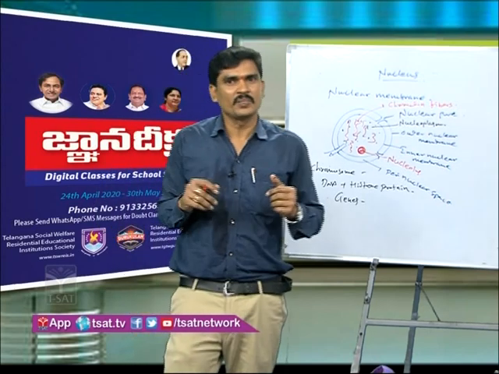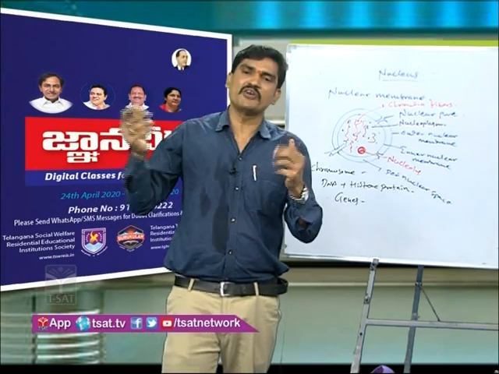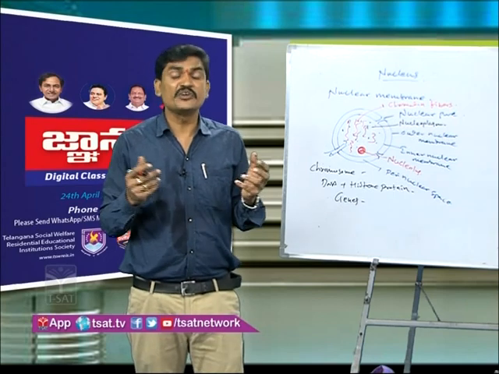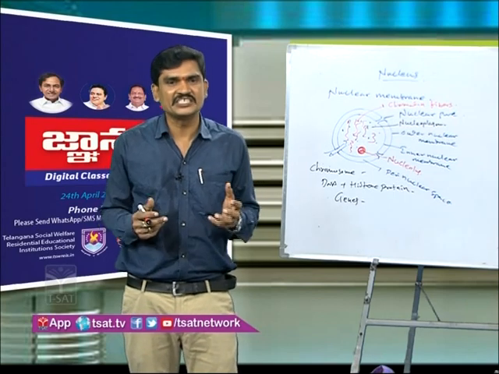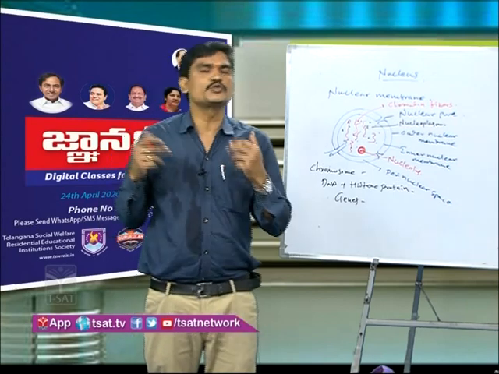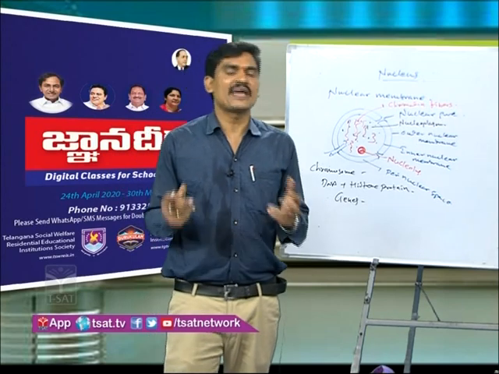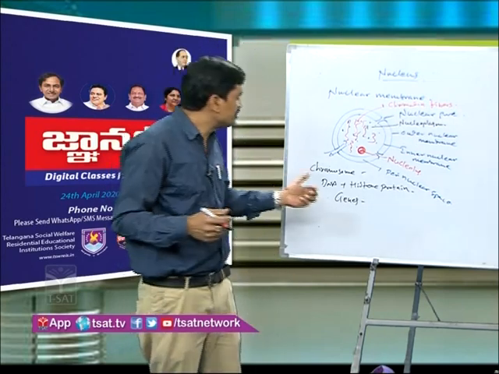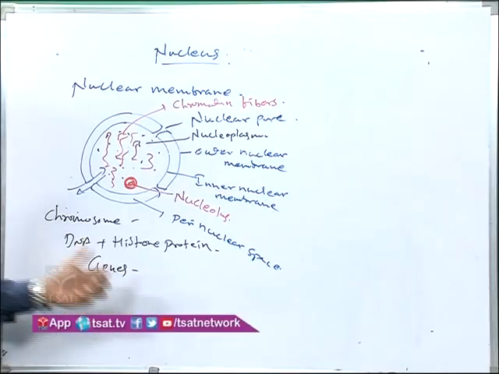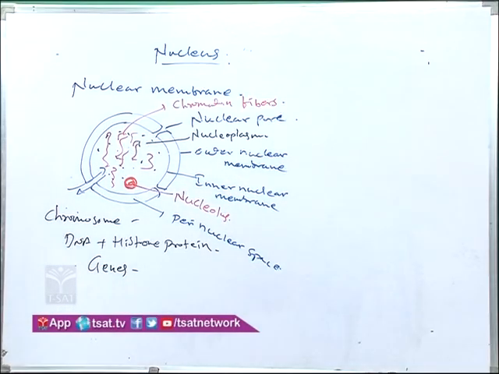You know that we get characters from our parents. How can we get the characters? When the genes transfer from our parents to us, then we get the characters. By this process, genes are the basic units that transfer characters from parent to progeny. So this is about the nucleus structure.